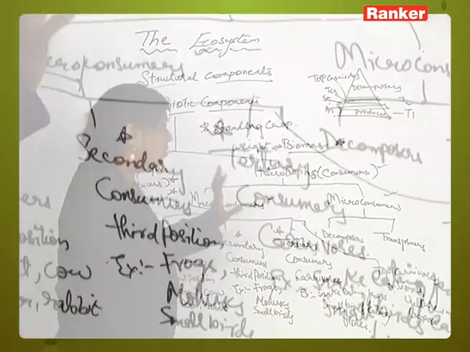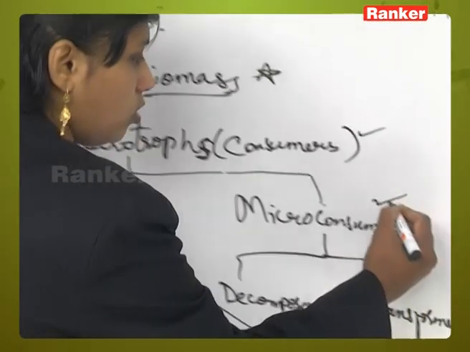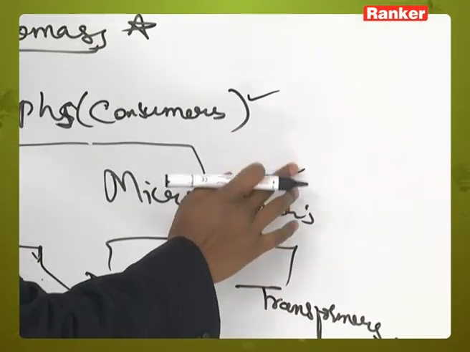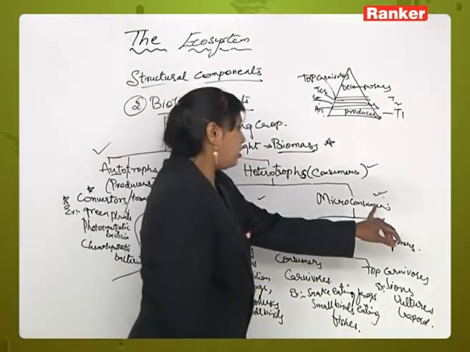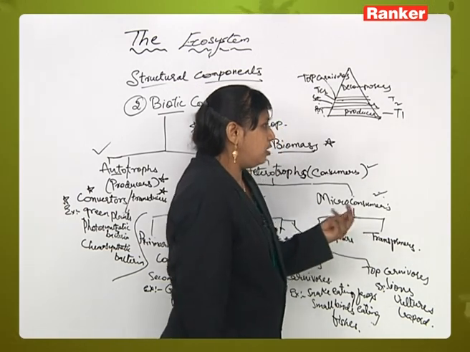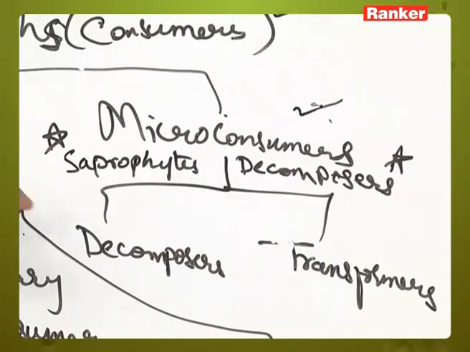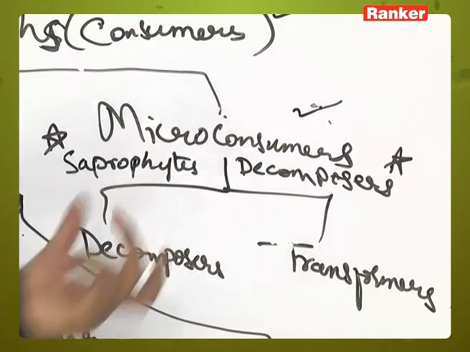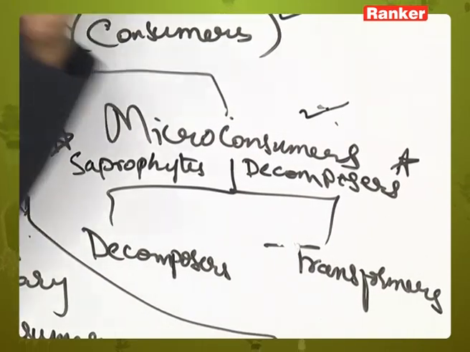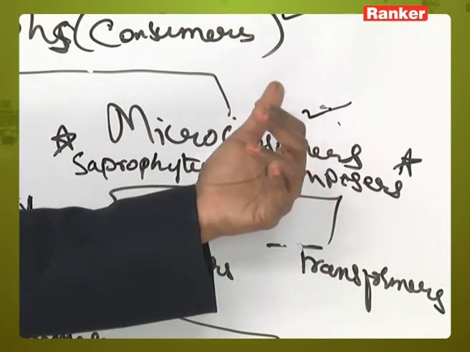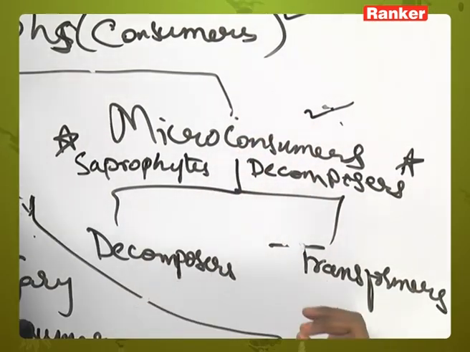Now the next one is a concept called micro consumers. Now what is a micro consumer here? Micro consumers are another type of consumer, called saprophytes or decomposers. They are again divided into two types, decomposers and transformers.